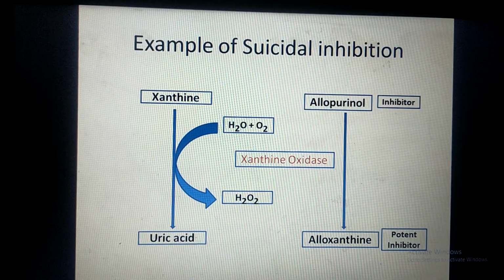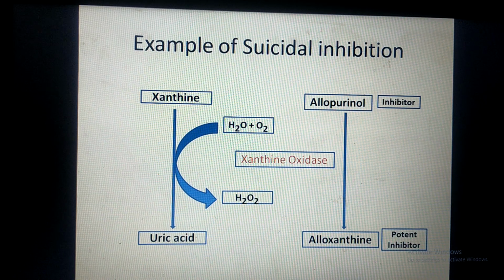From this example you will understand whatever I have read now. On the left side I have shown you xanthine is converted into uric acid with the help of enzyme xanthine oxidase. This reaction is going on in our body cells, conversion of xanthine to uric acid. Uric acid is a waste product which is excreted through the urine. Now enzyme here is xanthine oxidase.